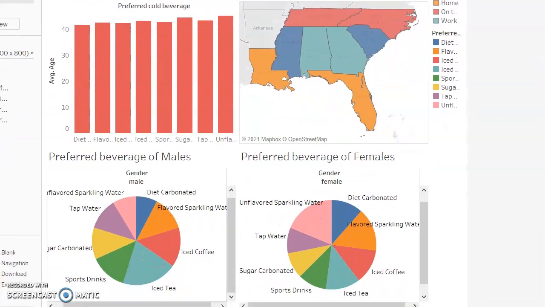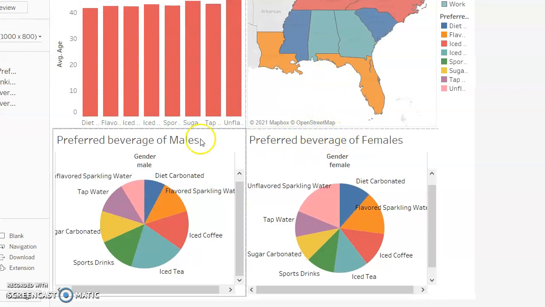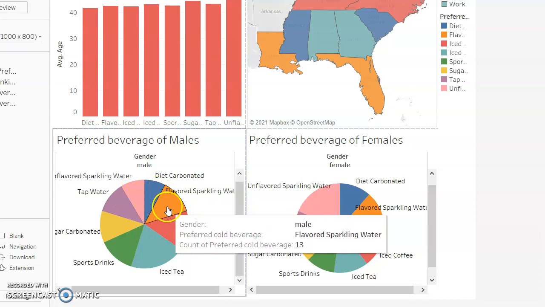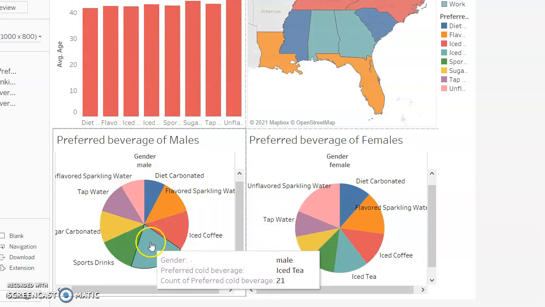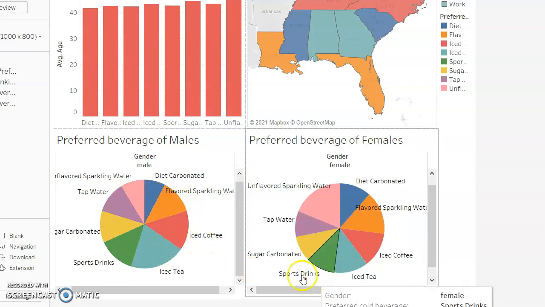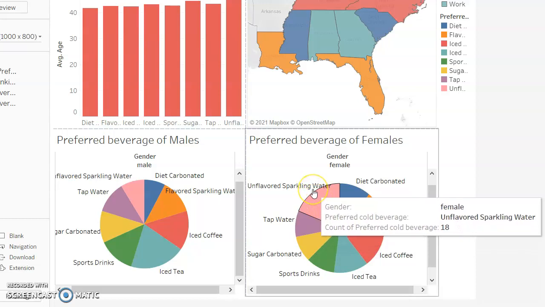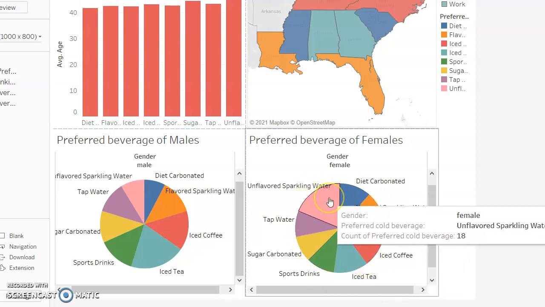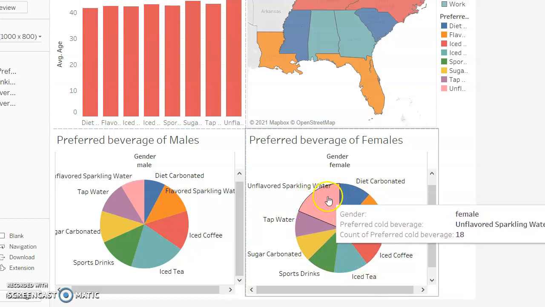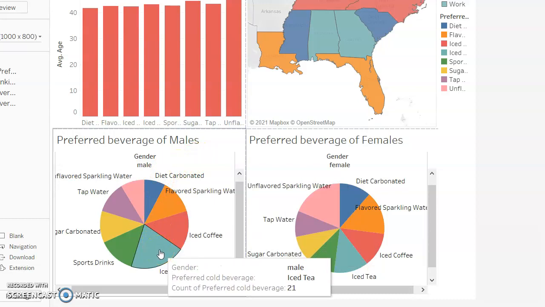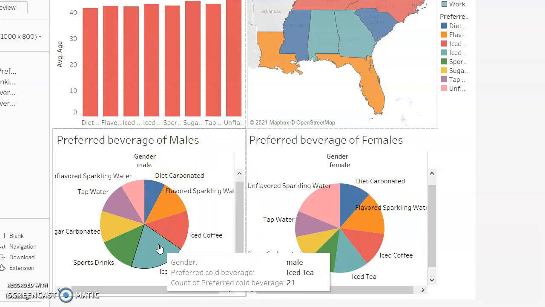Now, if we look down here at these pie charts I did for the preferred beverages for each gender, you see how many of each gender answered for each beverage as their preferred beverage. And you can see obviously that there is a favorite in each of these. For females, the favorite is unflavored sparkling water. 18 out of all of them answered that, which was the biggest percentage. That's why it's the biggest pie slice here. And for men, the most preferred cold beverage is iced tea. I do enjoy some iced tea. I agree with that.